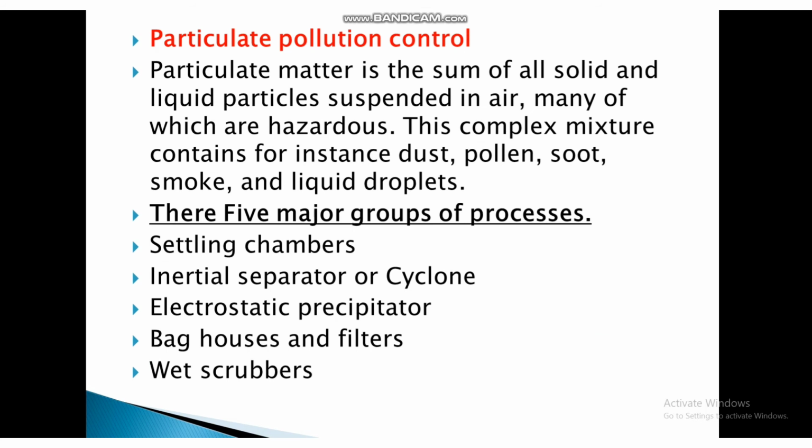Then the second step is particulate pollution control. Particulate matter is the sum of all solid and liquid particles suspended in air, many of which are hazardous. This complex mixture contains, for instance, dust, pollen, soot, smoke, and liquid droplets. There are 5 major groups of processes. First is settling chamber, then inertial separator, also known as cyclone, then electrostatic precipitator, baghouse filters, and last one is wet scrubbers.